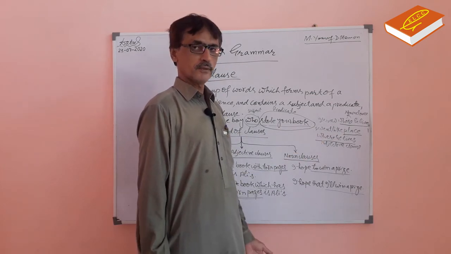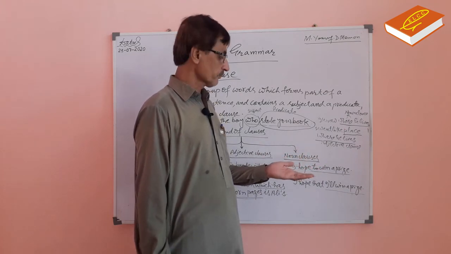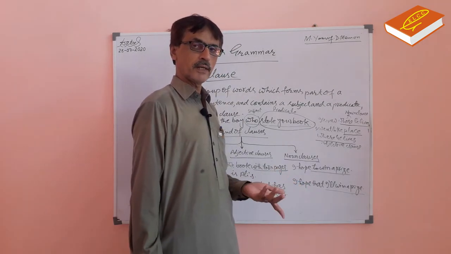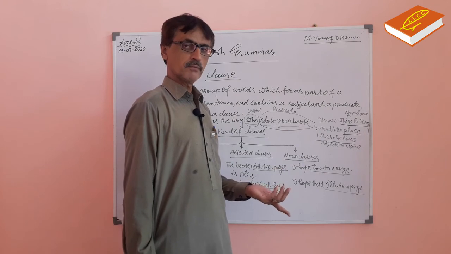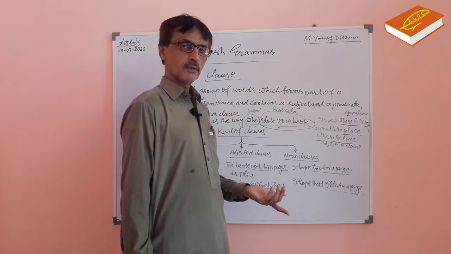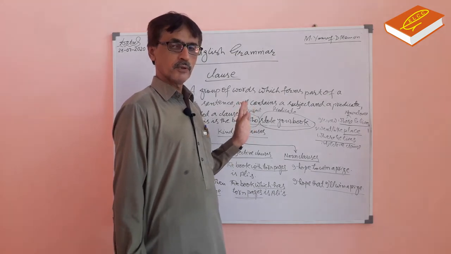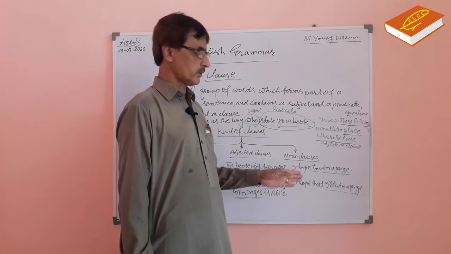Only a group of words which doesn't have any finite verb is a phrase: adjective phrase, adverb phrase, noun phrase. In the same way, clauses are also of three kinds: adverb clause, adjective clause, noun clause.